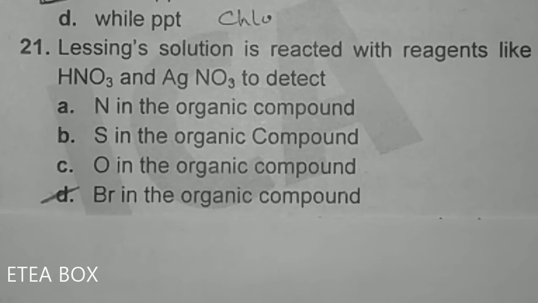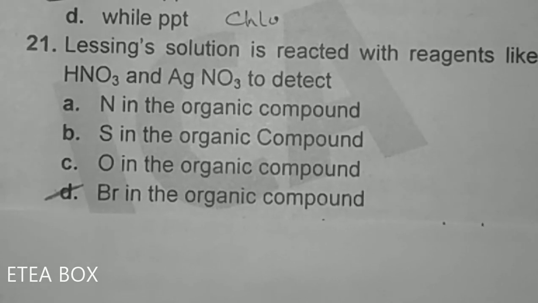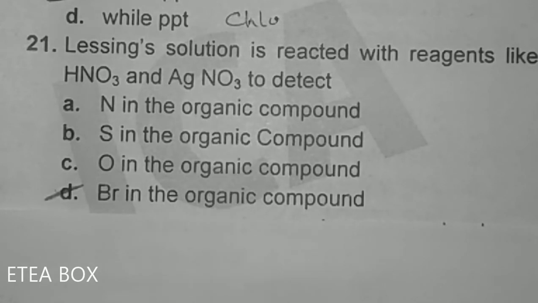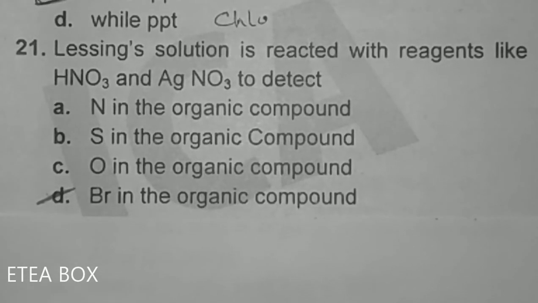Because bromine is a halogen. First of all, we react the nitric acid in order to convert the nitrogen into the form of hydrogen cyanide, and also to remove the sulphur in the form of hydrogen sulphide. That's why we use the nitric acid, and after the removal of nitrogen and sulphur, we add the silver nitrate in the Lassaigne solution. So this silver nitrate forms a pale yellow precipitate in case of bromine, white precipitate in case of chlorine, and deep yellow precipitate in case of iodine. So here option D is correct.